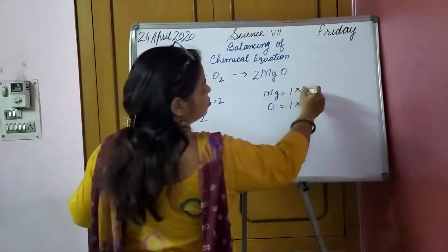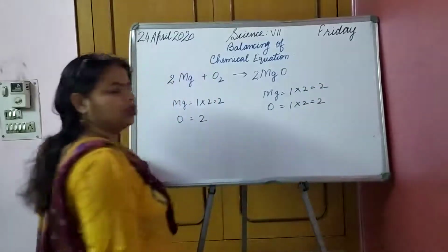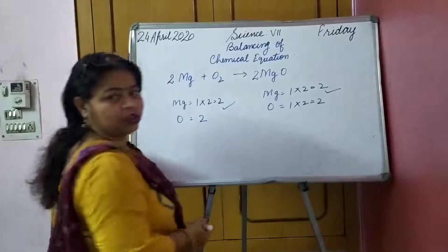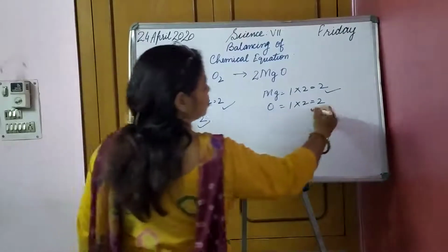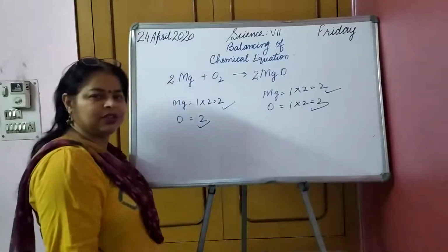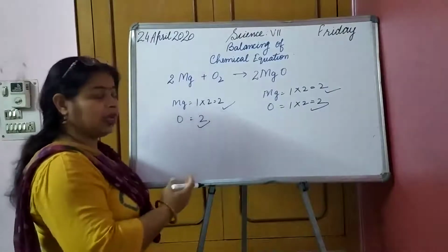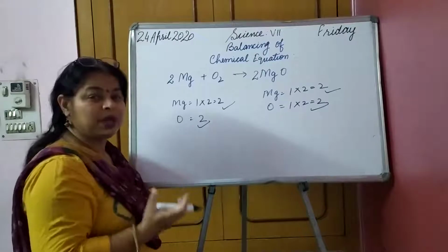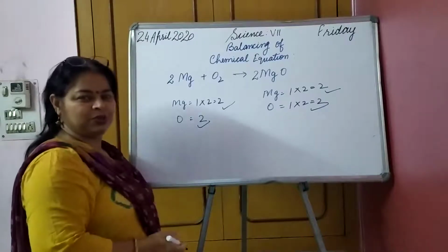Oxygen is already 2 on this side, and on the other side, oxygen into 2 has become 2. Magnesium is also multiplied by 2, so it also becomes 2. So magnesium is 2 on both sides and oxygen is also 2 on both sides. Again, very simple. These are the simplest chemical equations to be balanced.